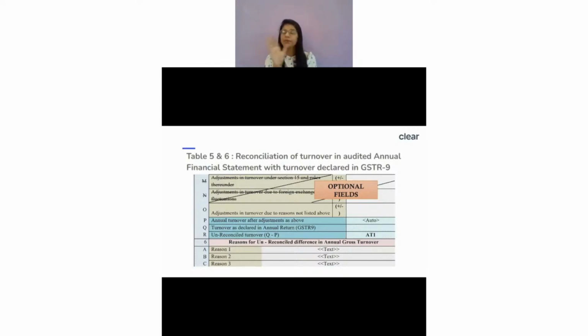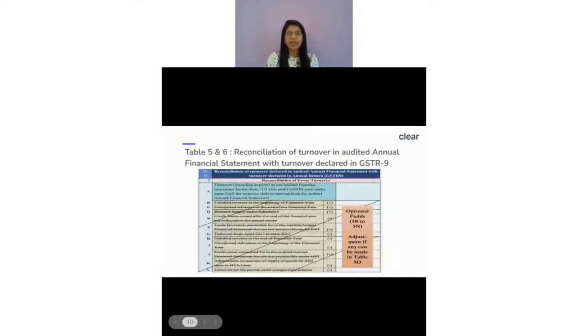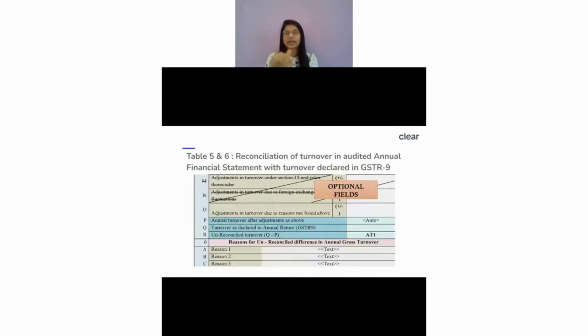Because you remember, for the purpose of 42 and 43 reversal, this interest on FD should not be considered an exempt supply, but in general, that is considered an exempt supply. So you would have shown that as a part of exempt supply, which means that was part of your 5Q also. So it was part of 5A, and it is also part of 5Q. So ultimately, there would be no difference because of interest income.